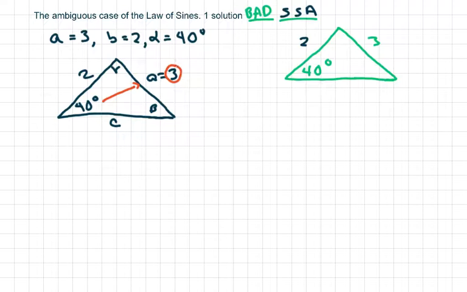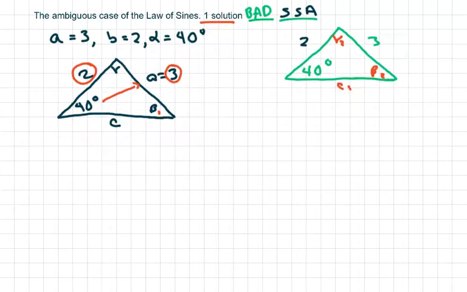So usually, or all the time, when your side across from the angle they gave you is larger than the other side they gave you without the angle given, then that means there'll be one solution. But you're not going to know that until you do quite a few of these. So I just go ahead and draw two triangles, and I'm going to see if I can get a beta 2 here, and then therefore a gamma 2. This would be your C2.